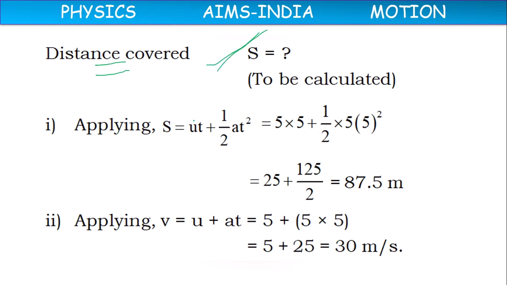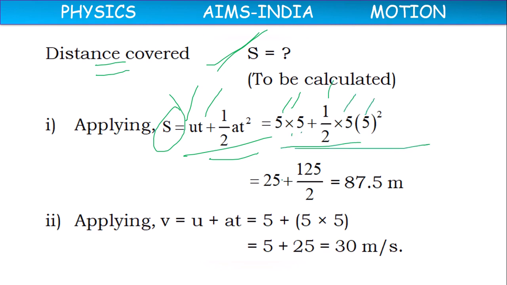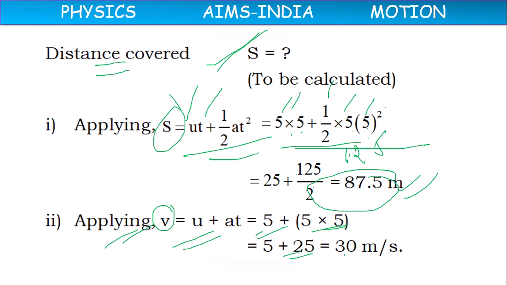We can calculate s with the formula s equal to ut plus half at square, where u value is 5, t value is 5, a value is 5. 5 into 5 is 25, and 5 square is 25 into 5, 125, 125 by 2 is 62.5. 25 plus 62.5 is 87.5 meters. For the final velocity, the formula is u plus at: 5 plus 5 into 5, 5 plus 25, 30 meter per second.